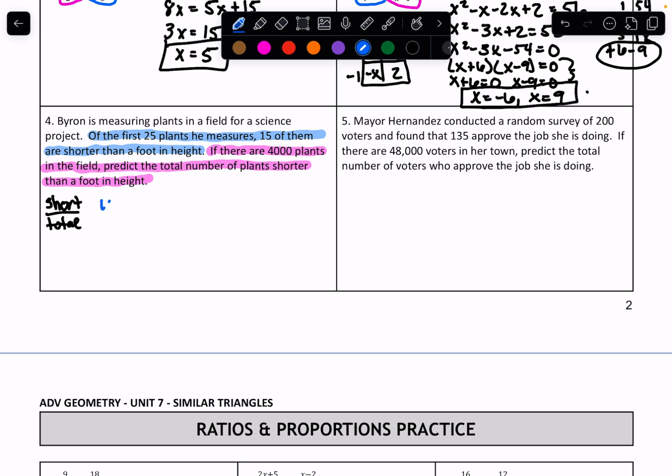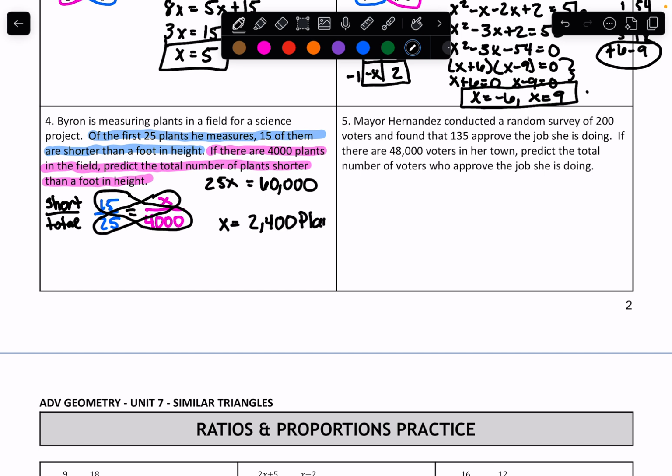So it is 15 short out of a total of 25. That's what the blue part told us. And then the 4,000 gives us the total plants. And it wants to know how many of them would be short. So it helps me put that X in the right spot. Then we cross multiply. 25 times X is 25X. 15 times 4,000 is 60,000. Divide by 25 on both sides, and you get 2,400 plants that would be shorter than a foot.